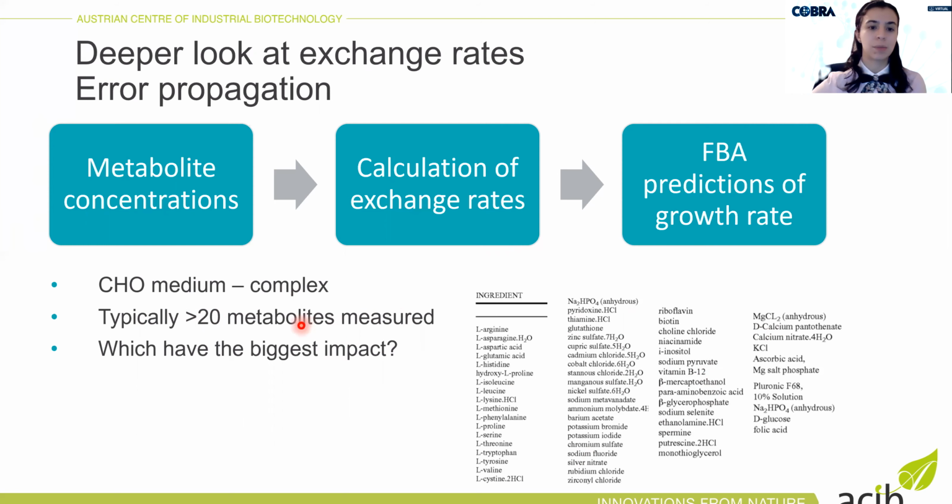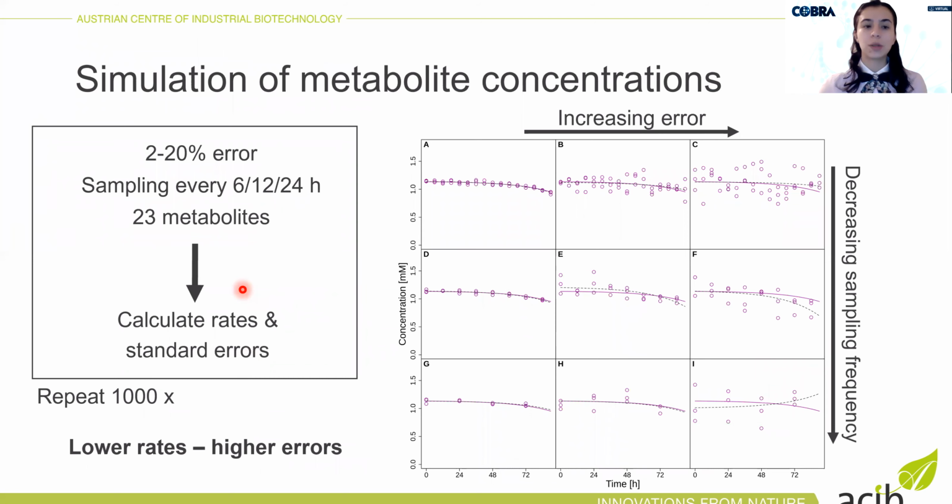So these include, for example, glucose, lactate, and all the amino acids. And we wanted to see which metabolites have the biggest impact on the predictions. So to do this, we simulated metabolite concentrations over a batch culture, and we simulated data with different errors, so between 2 to 20% error, and with sampling every 6 hours, 12 hours, or 24 hours. And we did this for 23 metabolites.